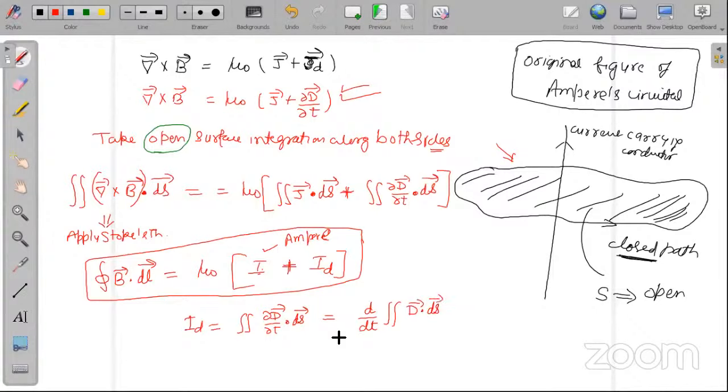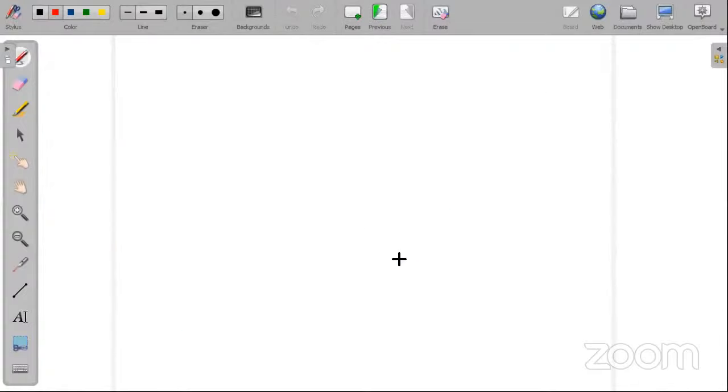Immediately, it will become partial derivative or full derivative? Full derivative. You know this. If I want to take it inside, then it will become partial. If I take it outside, it will become full derivative. Is it okay? So this will become d by dt.